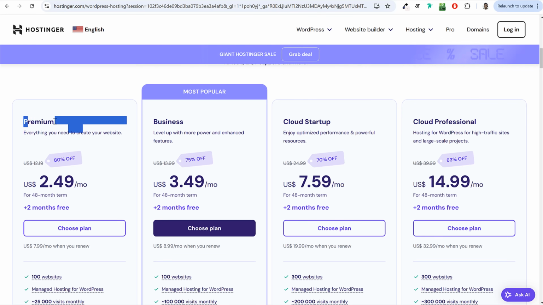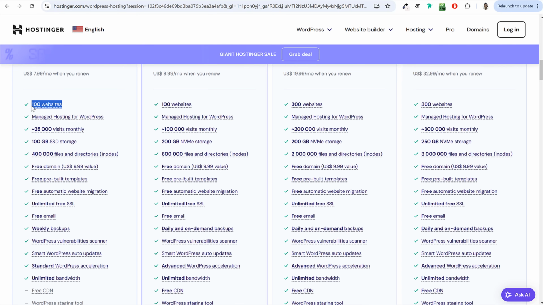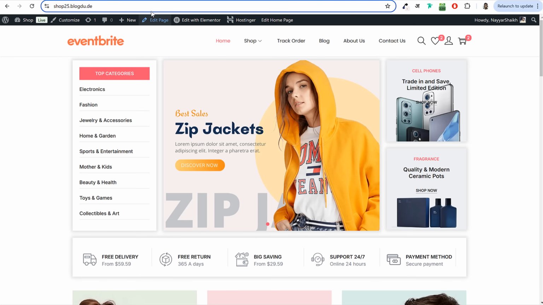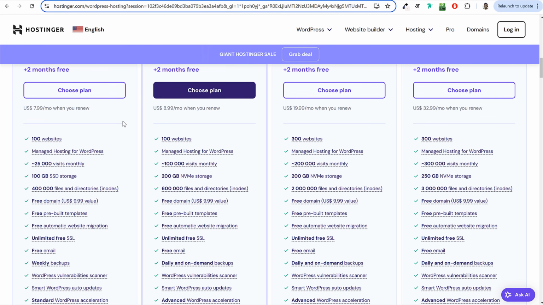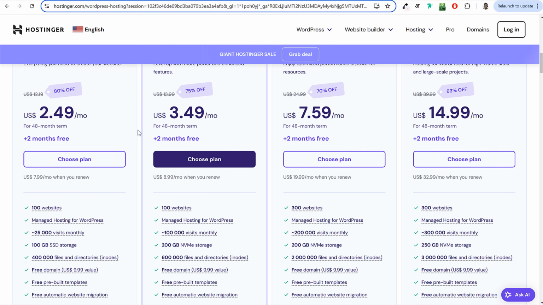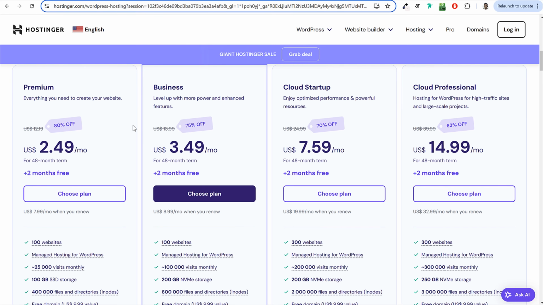Now with the premium plan, let's see what all things we get. First of all, you can see very affordable, just starts at $2.50 per month. With this hosting, you can create up to 100 websites, which simply means that today you're creating this e-commerce website. Tomorrow, if you want to create maybe another e-commerce website for somebody else, for a client or for a family member, or if you want to create a second, third, fourth website, then you don't have to purchase a new hosting account. You can host and create up to 100 websites in one single premium hosting.